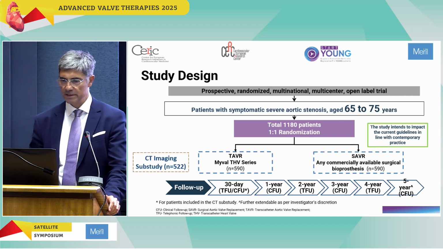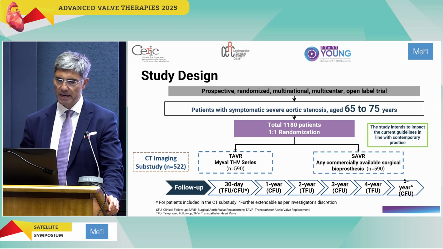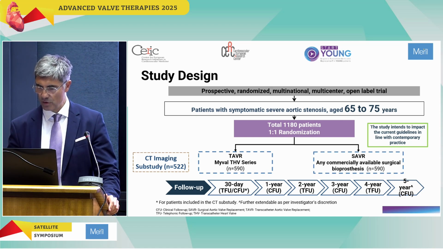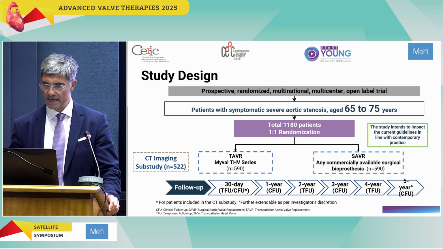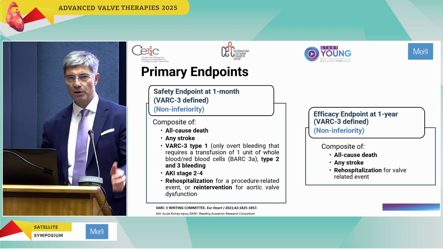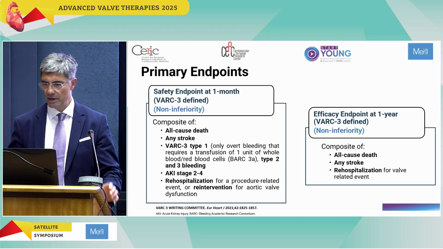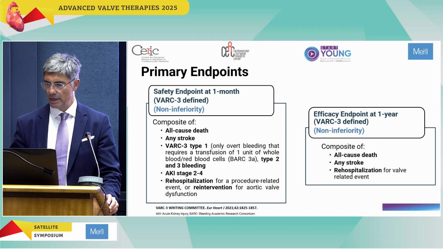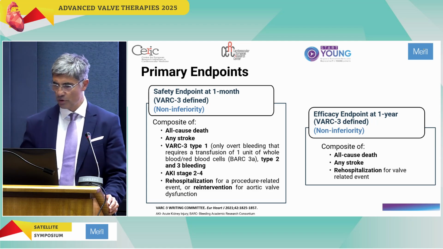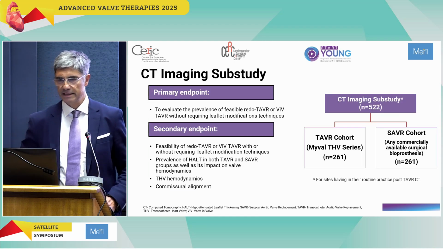It's one-to-one randomization, 1,100 patients randomized to Myval or SAVR, patients with symptomatic severe aortic stenosis, age 65 to 75, and the primary endpoint is a non-inferiority safety endpoint at 1 month according to the VARC-3 definitions, and the efficacy endpoint at 1 year of, again, non-inferiority. The composite of all-cause death, any stroke, rehospitalization for valve-related event.